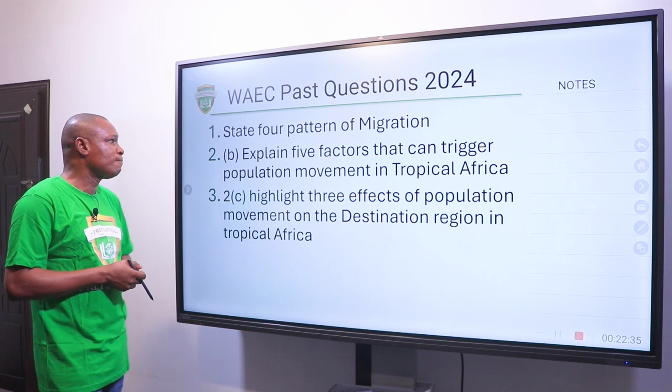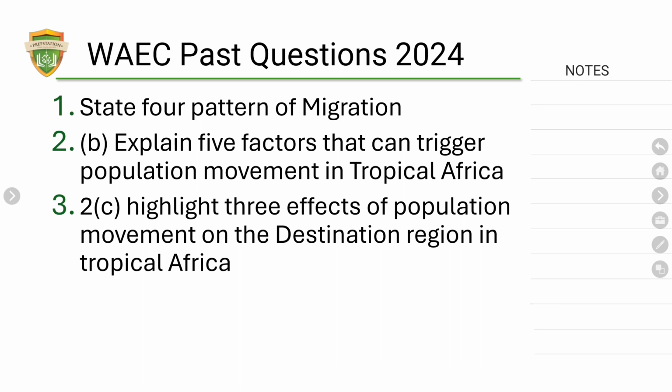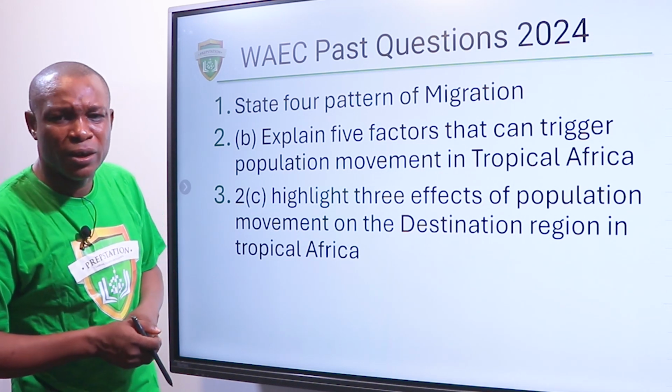Another question for 2024: state 4 patterns of migration. Explain 4 factors that can trigger population movement in tropical Africa. 2C, highlight 3 effects of population movement on the destination region in tropical Africa. This question has to do with migration.